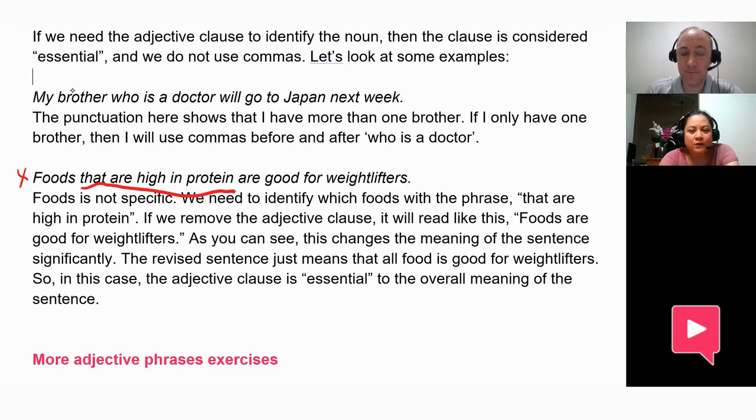Foods are good for weightlifters. Good. As you can see, that changes the meaning. Like candy and cake and ice cream, those foods are not good for weightlifters. So this phrase is essential for the meaning of the sentence. I cannot just take that out without changing the meaning of the sentence. Okay.